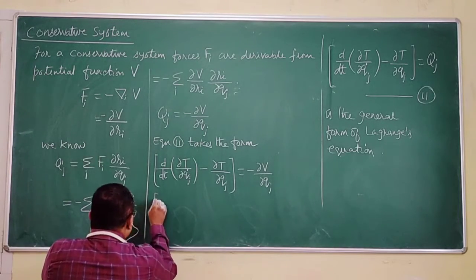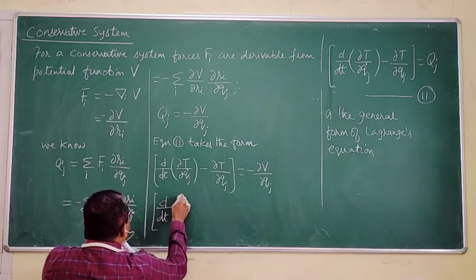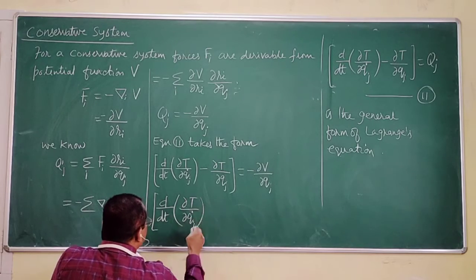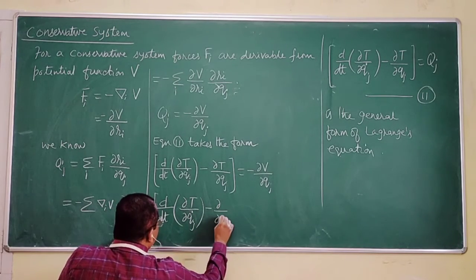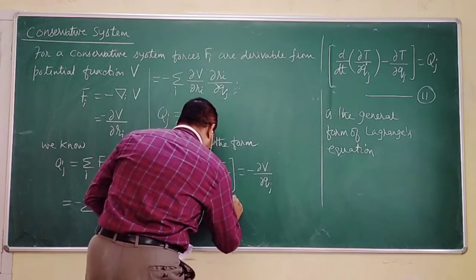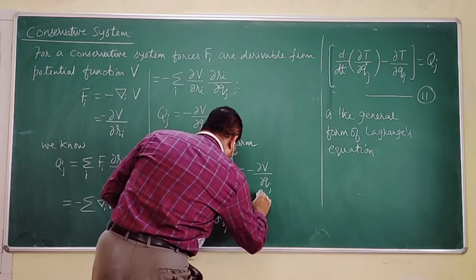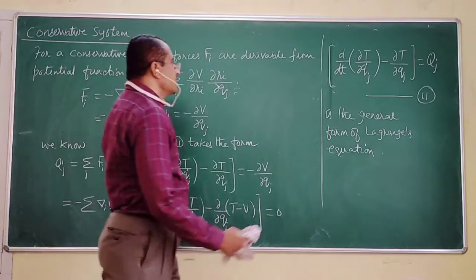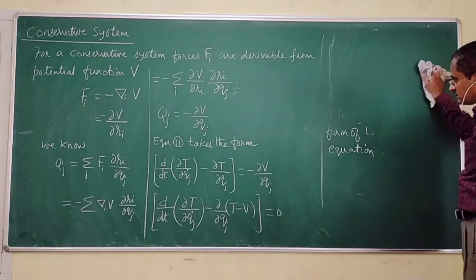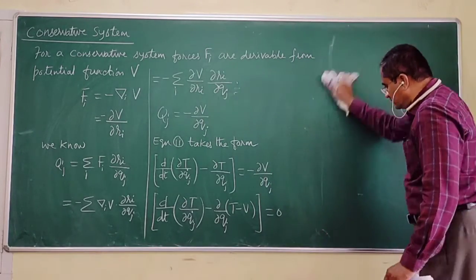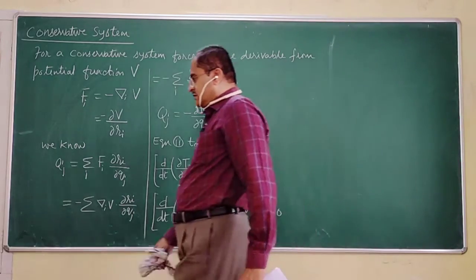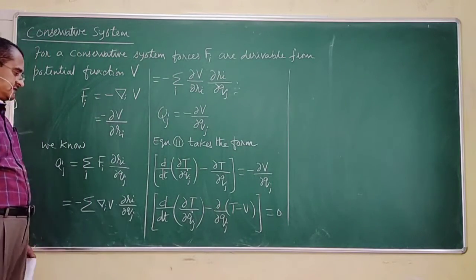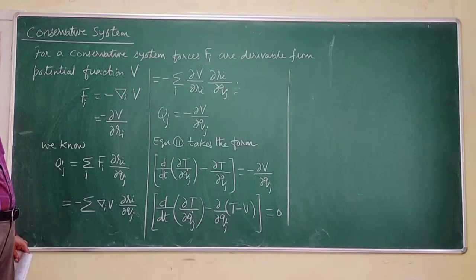So this will take the form d by dt of dou T by dou q dot j minus dou by dou qj into T minus V is equal to 0.